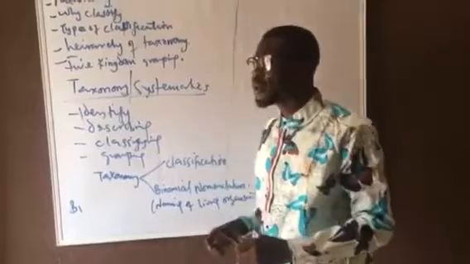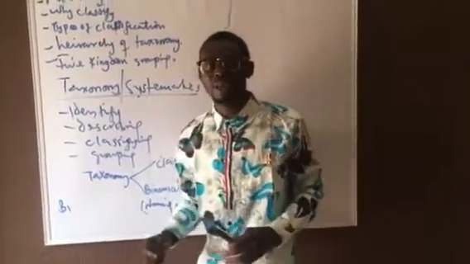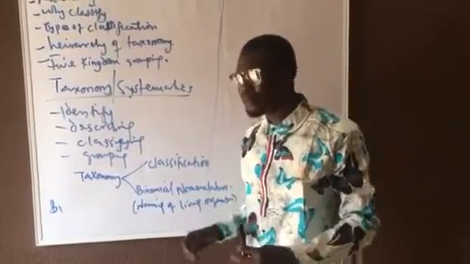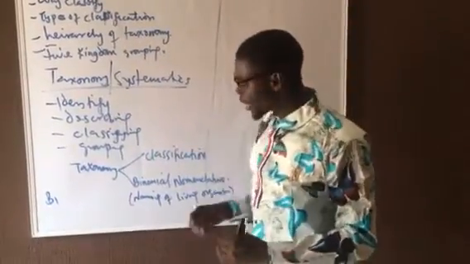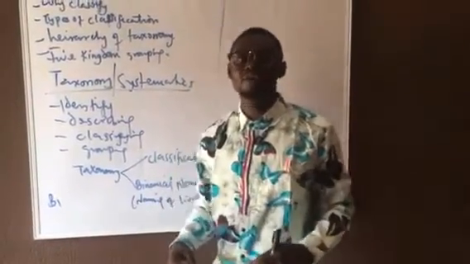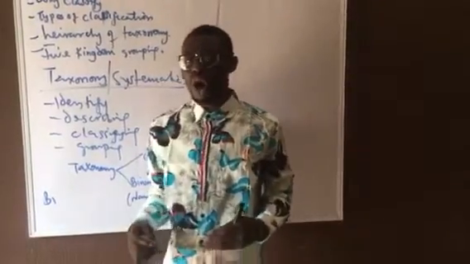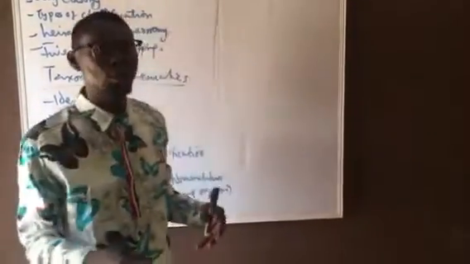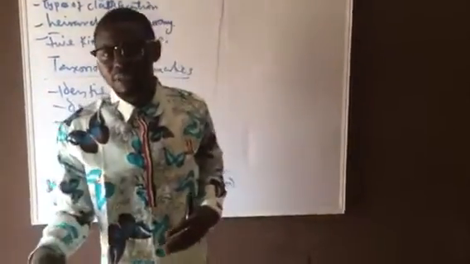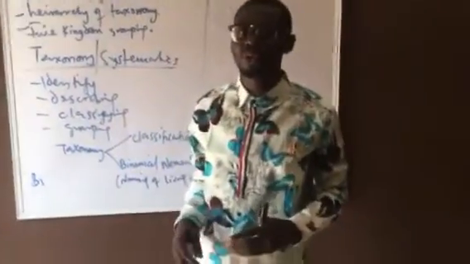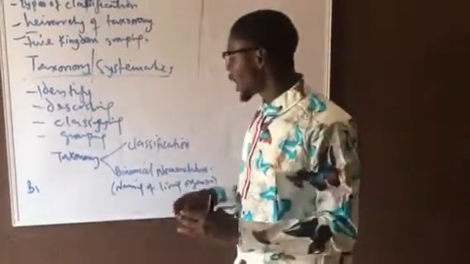That is the binomial system based on the one that was led by Carolus Linnaeus. This binomial nomenclature has rules. All living organisms have biological names, two names: the generic name, the genus of the organism, as well as the specific name, the species to which the organism belongs. These two names have rules.